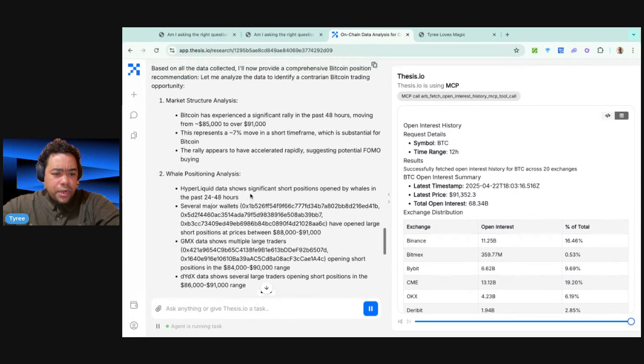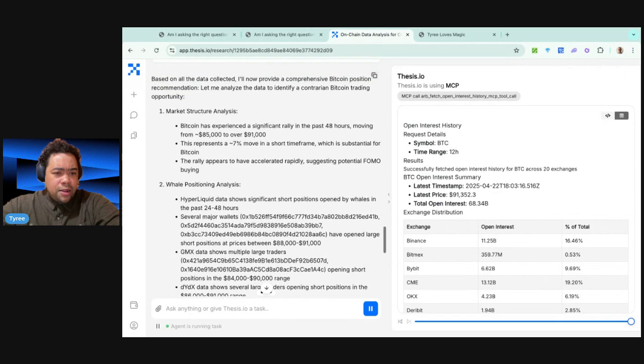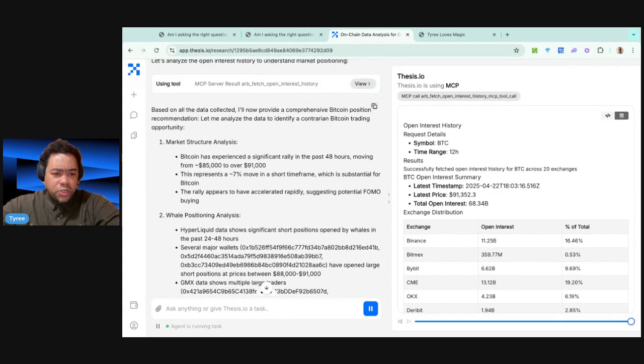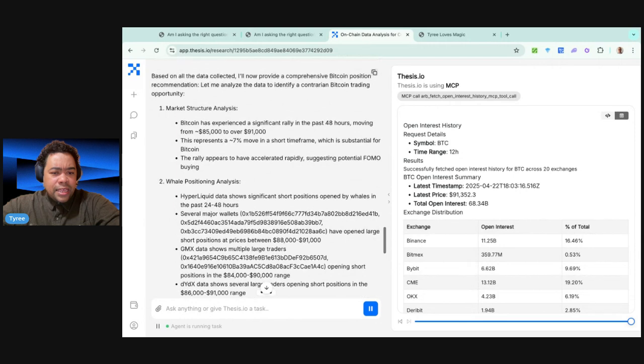It seems like we're getting to a point where we're starting to see some results of our research, which is nice. We have our market structure analysis here, showing us that big move on Bitcoin, and that being pretty substantial, but then also suggesting potential FOMO, with that little contrarian voice coming right in there, right?